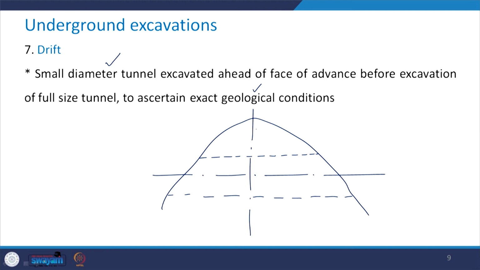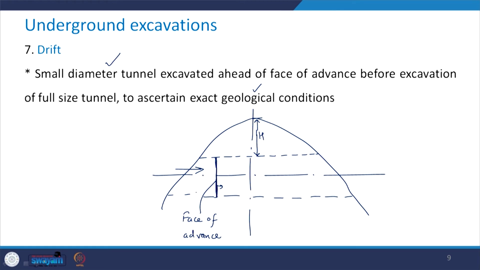So the overburden is this much, which is H. Now this is the face of the advance. So the tunnel has been excavated up to this place. Let us say the tunnel is being excavated in this direction, and up to this phase it has already been excavated. Now we want to be certain about the exact geological condition beyond this point.